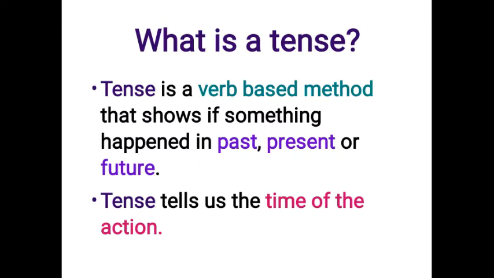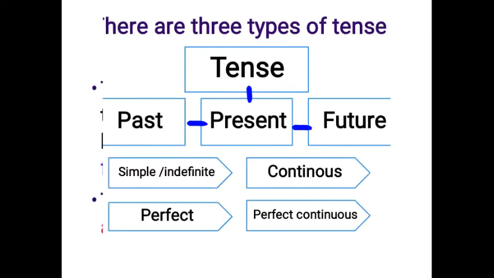Now important point to note here is we can tell the tense of a sentence with the help of verbs. Verbs play an important role in telling the tense of a sentence. We will discuss verbs in detail separately. There are three types of tense: past, present and future. These each type of tense are further subdivided into four types: simple indefinite, perfect, continuous, perfect continuous.